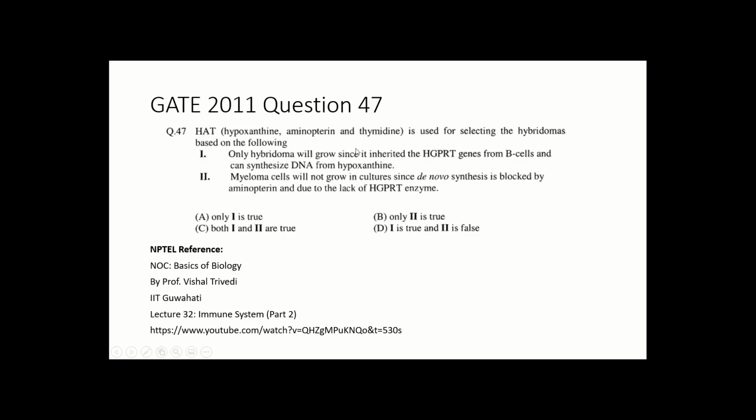Statement 1. Only hybridoma will grow since it inherited the HGPRT gene from B cells and can synthesize DNA from hypoxanthine. Statement 2. Myeloma cells will not grow in culture since de novo synthesis is blocked by aminopterin and due to the lack of HGPRT gene.